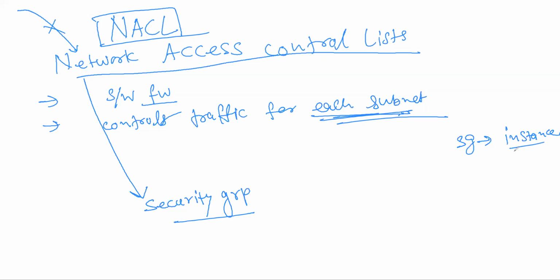As we discussed, the security group is at the instance level, whereas the network ACL is at the subnet level. Perfect.